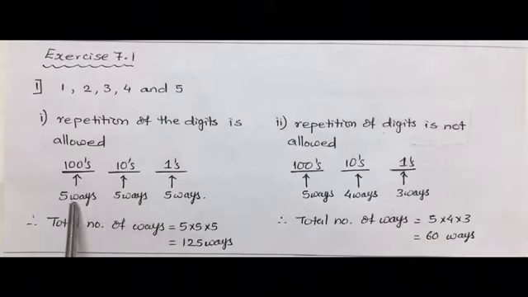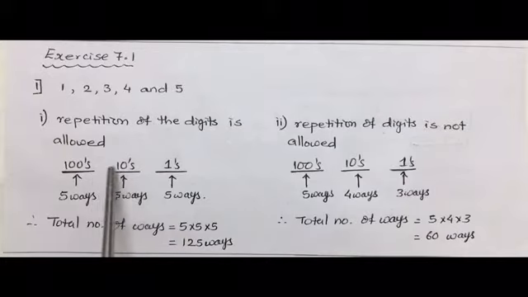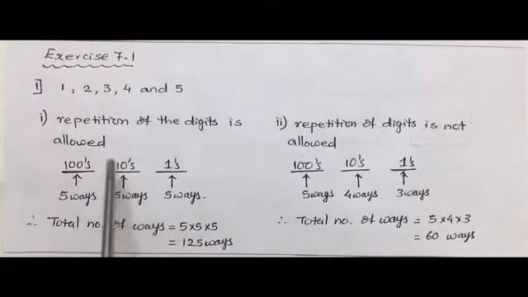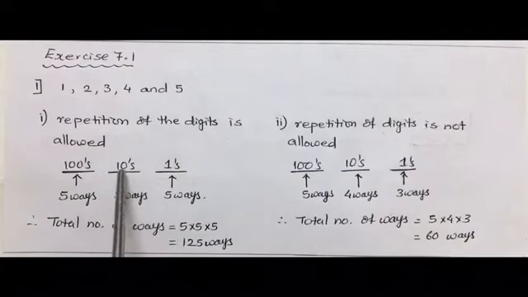So in 5 different ways, the hundreds place can be arranged. Now going to the tens place, the digit which is already taken in hundreds place can be repeated. So again for tens place, we will have 5 different digits which can be kept here.